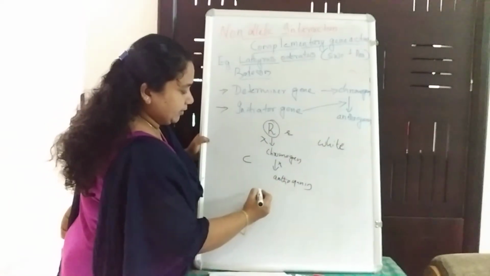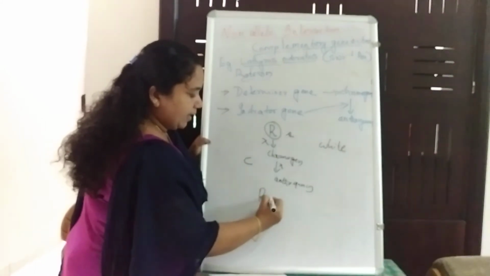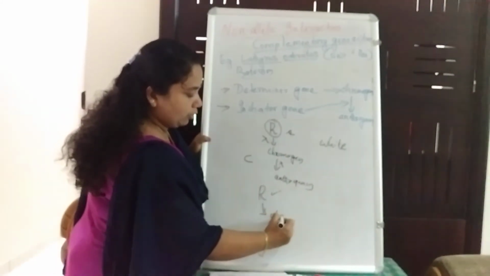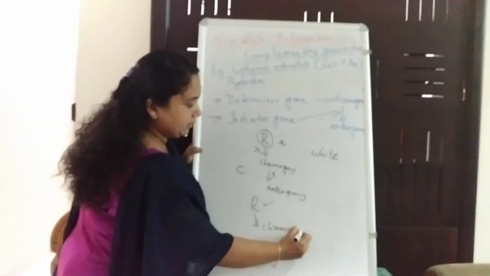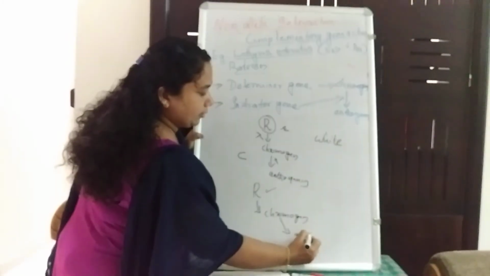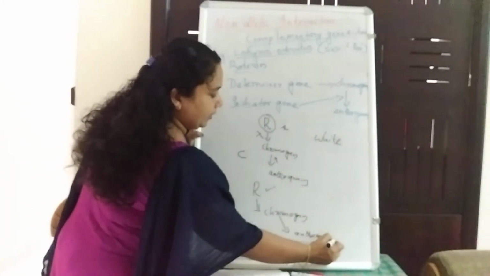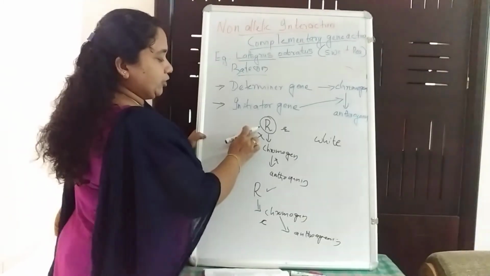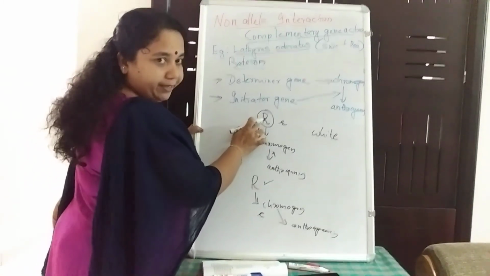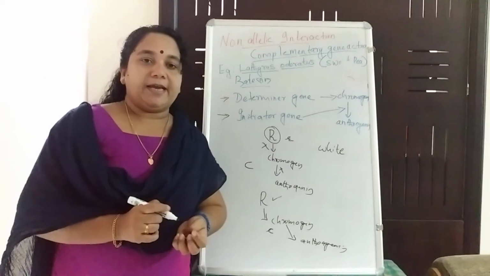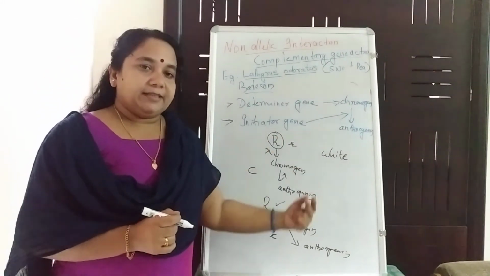Another condition: if capital R is there, chromogen will be produced, but the chromogen will not be converted into anthocyanin. Why? Because there will be small c. So production of chromogen needs a dominant gene, and conversion of chromogen to anthocyanin also needs another gene.